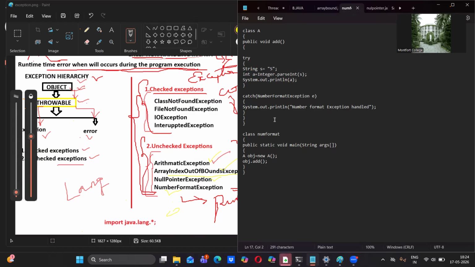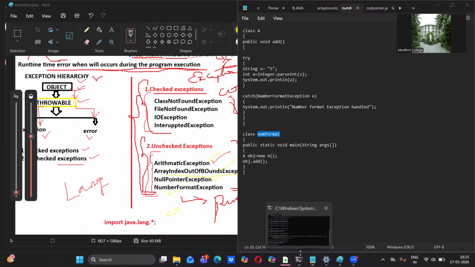That integer 5 value has to be stored into a. Now if I execute this code, try block will be running properly. Catch block will not be executed. The reason is here I have 5 as a string, that 5 in string format I'm going to convert as an integer. Will it work? Yes, it will work. We will check. Let me go to the command prompt. What is the name of the program? Name of the program is num format. Okay, num format.